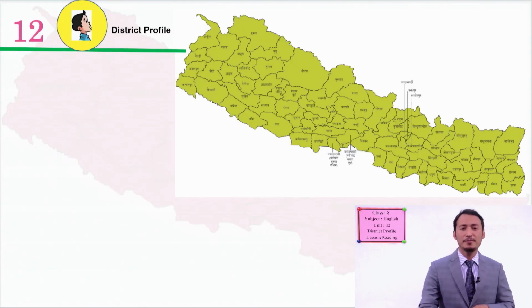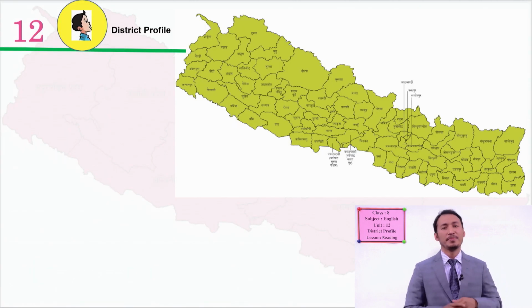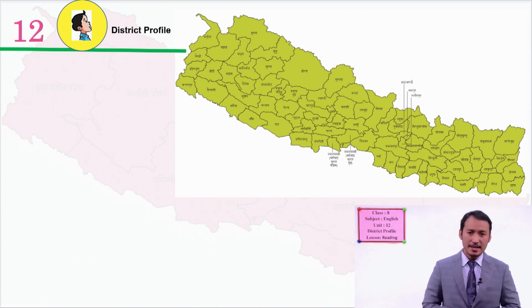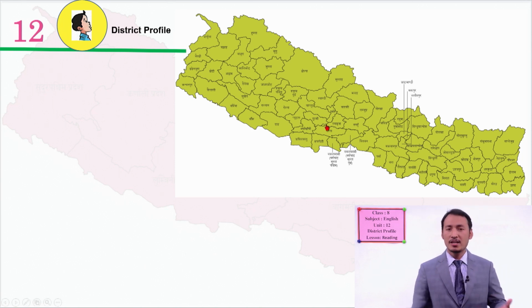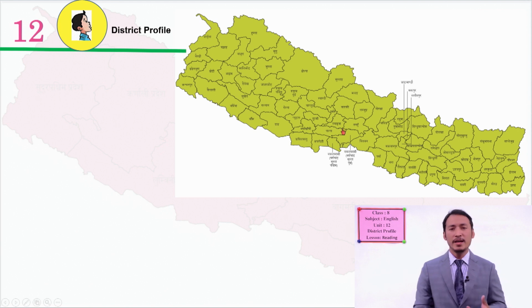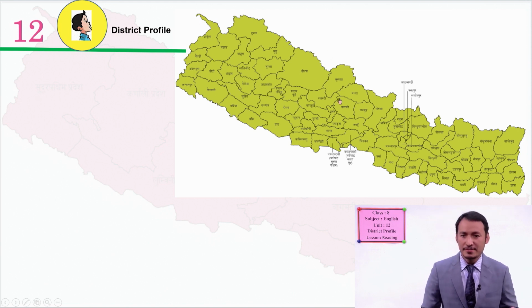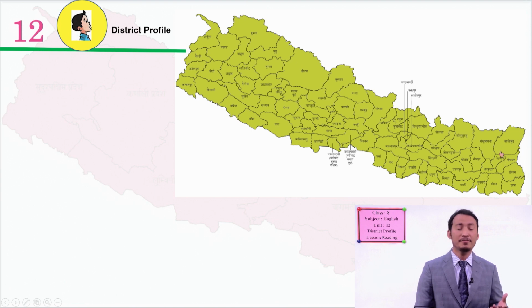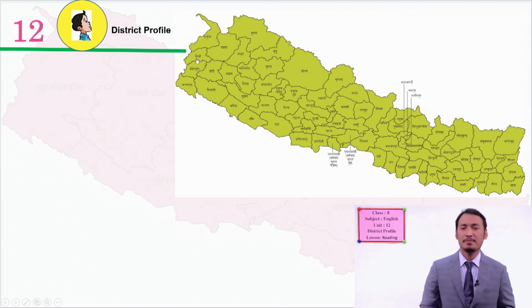Okay, so we have district profile as the topic of today's lesson, and as our first instruction from the first page, we have to locate our district. We have different districts here. As I already said, 77 districts you can see here from east to west. This side is the east part of Nepal, and this side is the western part of Nepal.